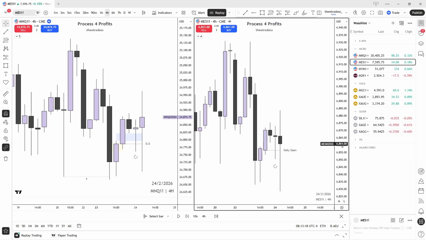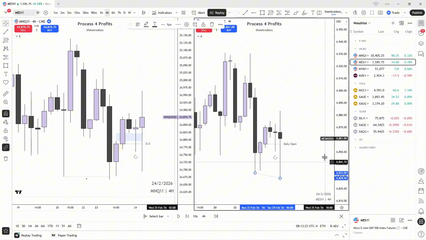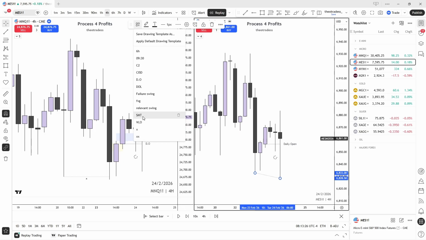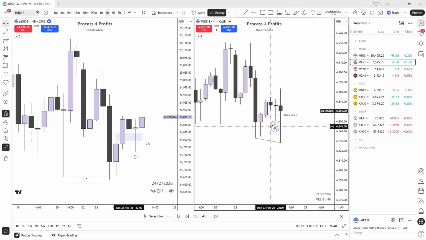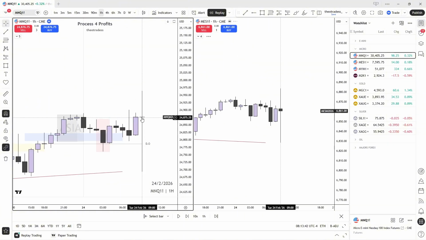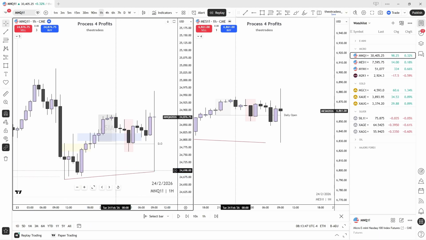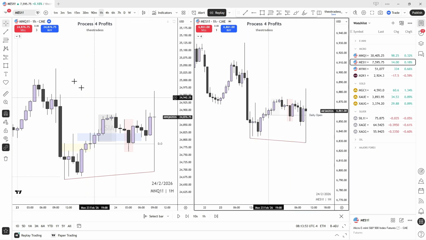Ooh, okay, this is nice. SMT at the low. And look at this. This is not two-state SMT. I teach this model all day, every day in my mentorship. Let's go to the 1 hour. Let's just check the 1 hour. It's 9 o'clock, 9:30. It's reversing price. So we have another New York reversal profile here at our hands. And now I want to see 10 o'clock come in and expand higher.